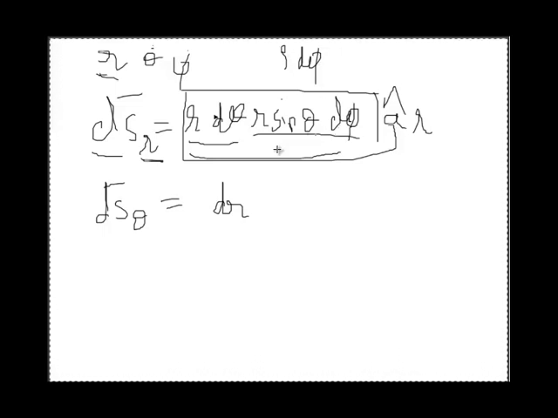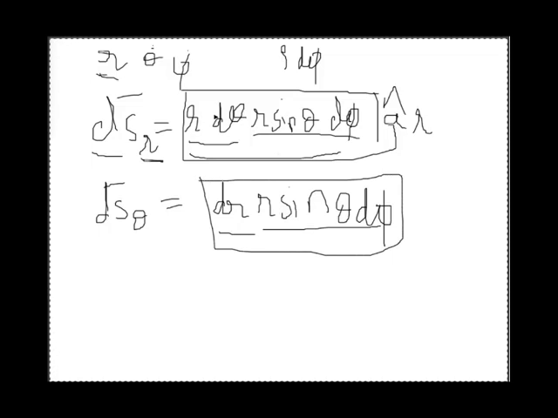So r sin theta d phi is the scalar component in phi direction, where dr is the scalar component in r direction. Multiplying these two will give you the scalar component of the differential surface in theta direction, and to get the vector differential surface we have to multiply with the unit vector a cap theta.